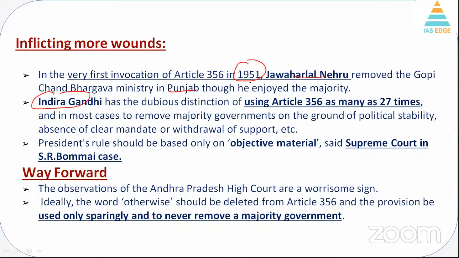Indira Gandhi used it almost 27 times, removing the democratically elected government on the ground of political stability and absence of clear mandate or withdrawal of support. President rule should be used only on the objective material, said Supreme Court in the famous S.R. Bommai case. The Supreme Court said that Article 356 cannot be used by the prerogative of executive.